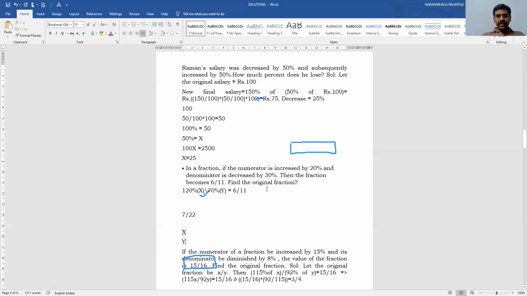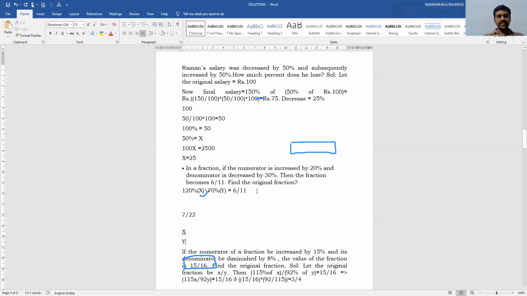Now what happened? Numerator is increased by 20%. Already 100% is there. That 100% is increased by 20, total 120 percentage. Therefore, 120 percentage of x divided by, how much is the denominator decreased? 30%. Therefore, 70 percentage of y. Then the fraction will become 6 by 11.